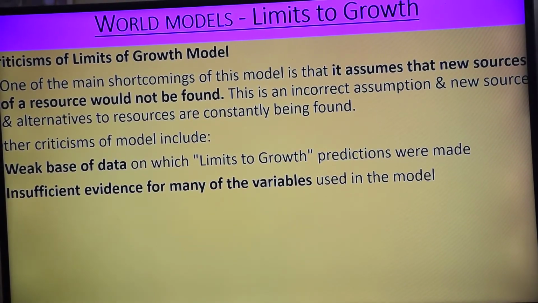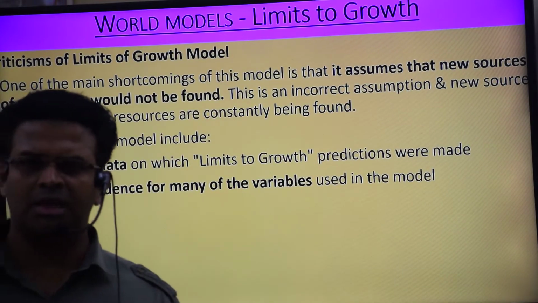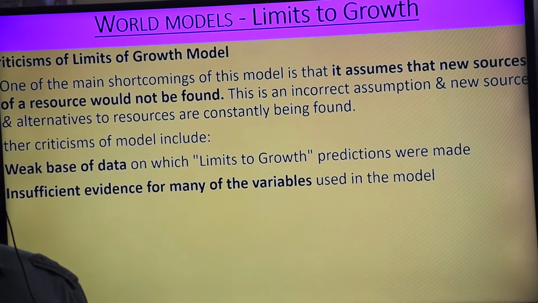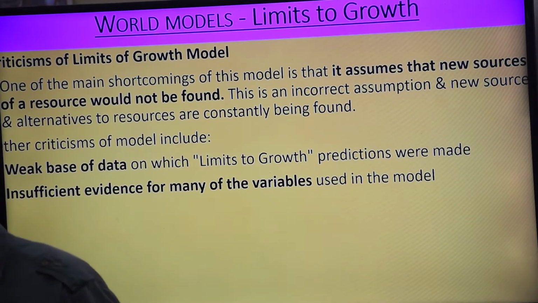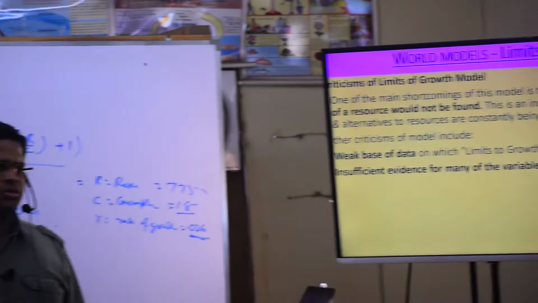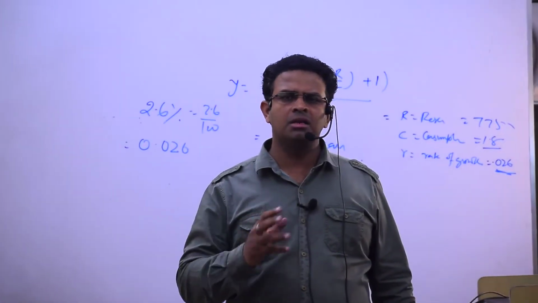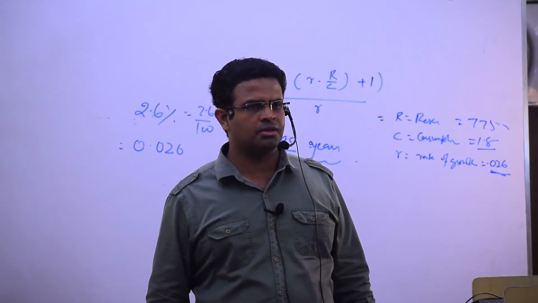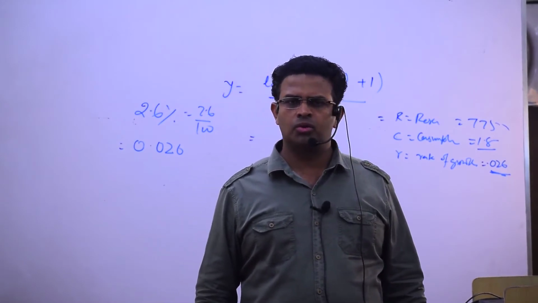तो इन्होंने रिसोर्स को बोला है फिक्स्ड, वहां पे हमने इसको गलत कह दिया. We have said that new resources are forming, and there are also alternative resources coming. Another, we have seen weak database and then insufficient evidences for the different variables. तो हम लोगों ने limits to growth देखा.